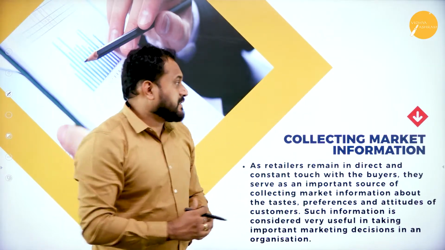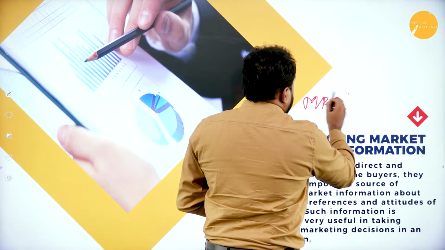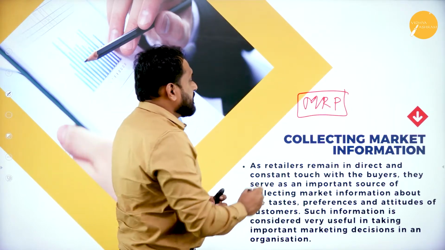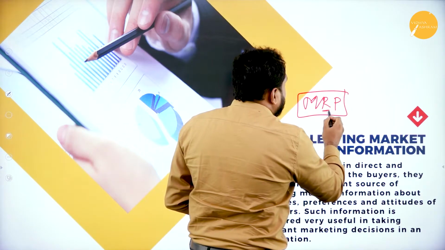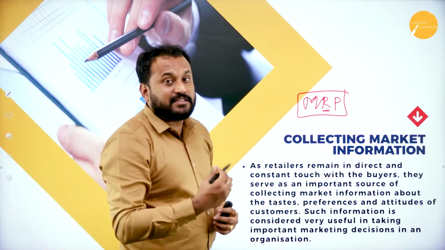And that will actually help something like this. I'll tell you, there is a word called MRP on the product. What is this MRP? It is called maximum retail price. That is what a retailer can go with. That is the maximum.